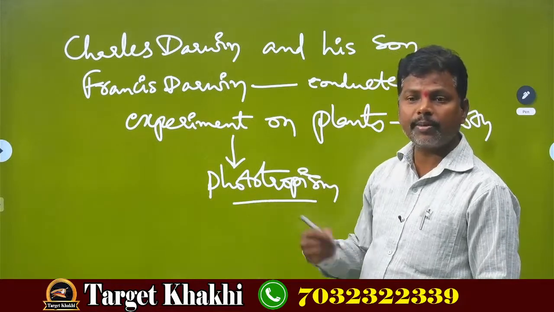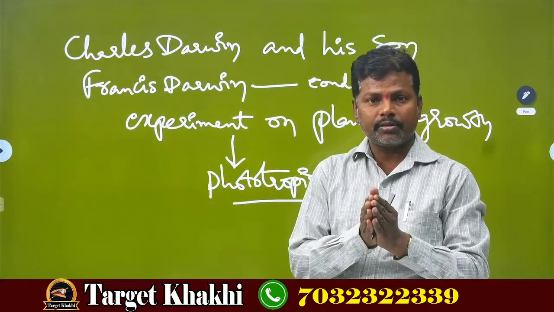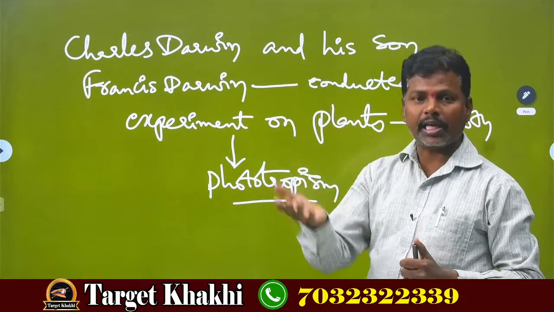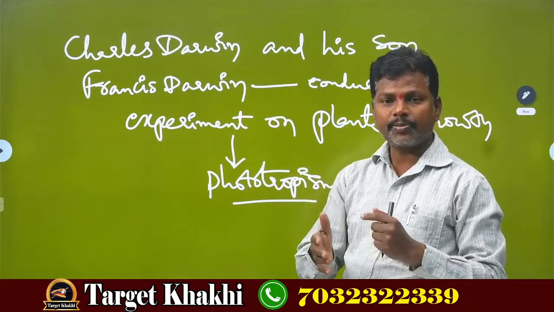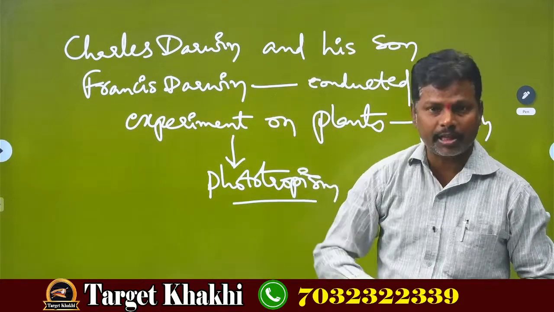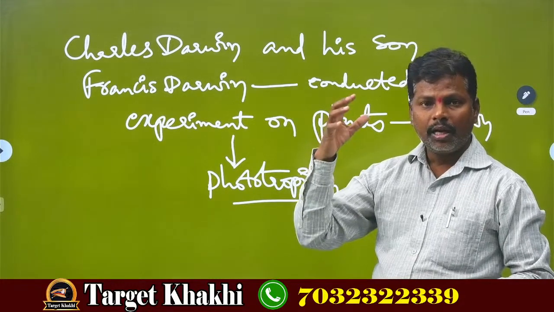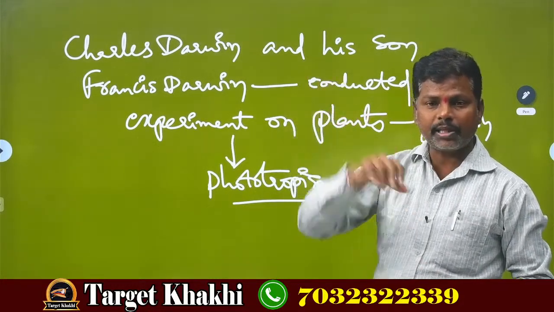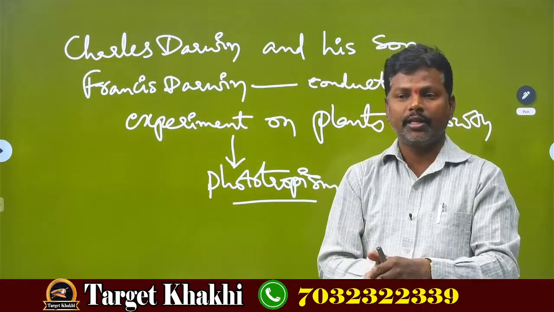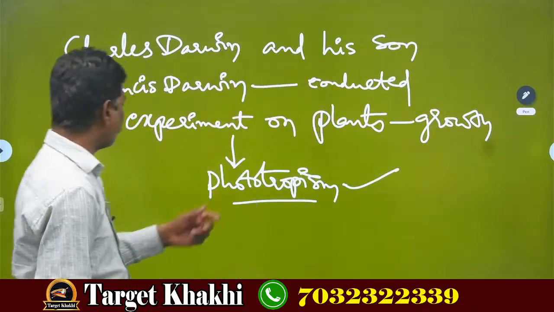Phototropism means the direction of response is towards sunlight, according to the direction of the stimulus. Here the stimulus is the sun rays coming from the sunlight. The response is the bending of the plant towards sunlight. This is called phototropism. Understood? Phototropism.